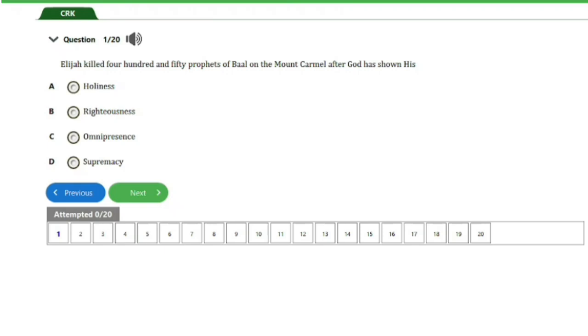Elijah killed 450 prophets of Baal on Mount Carmel after God has shown his A. Holiness, B. Righteousness, C. Omnipresence, D. Supremacy. So guys, the answer to this question is option D, that's supremacy. So let's head on to the next question, guys.